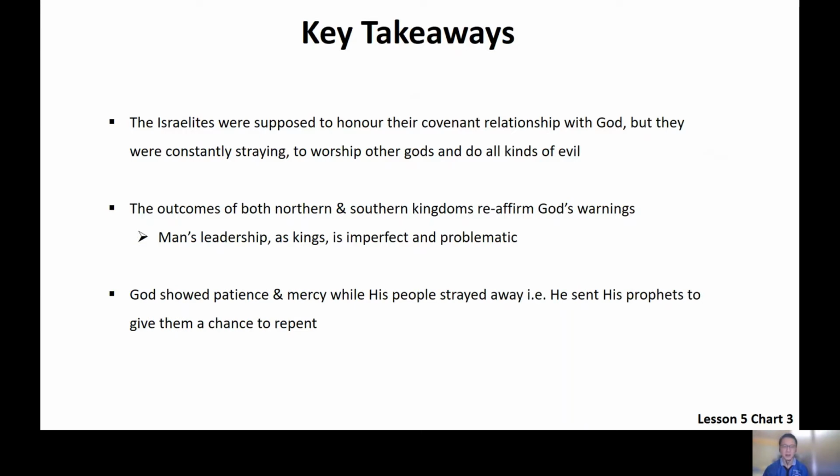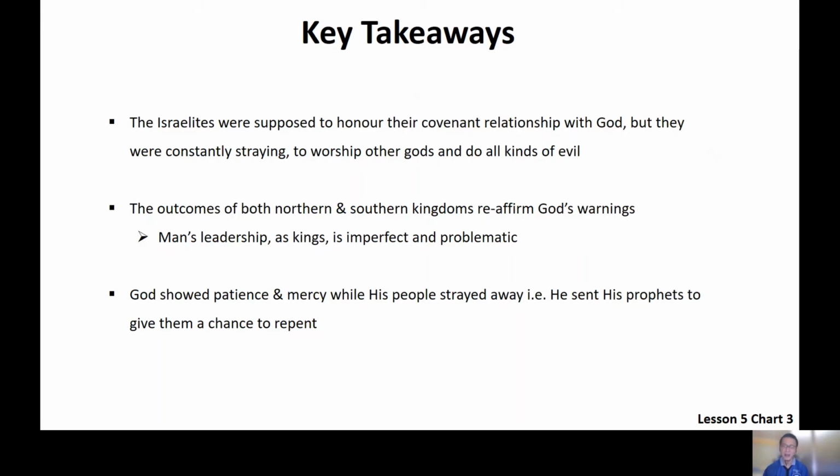However, despite mankind's stubbornness, God has always shown patience and mercy. He will always send his prophets to give them a chance to repent, so that he can give them mercy and not judge them. However, unfortunately, as you can see in the cases of both the Northern and Southern Kingdoms, both kingdoms were finally judged as they tested God's patience.